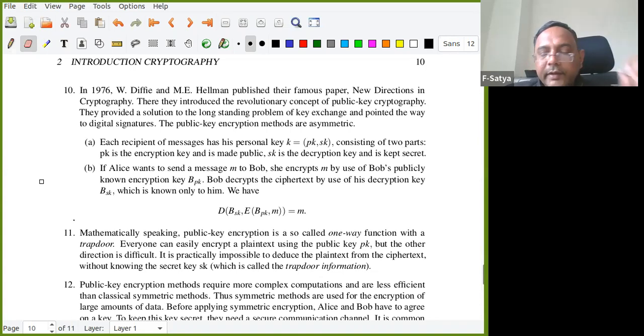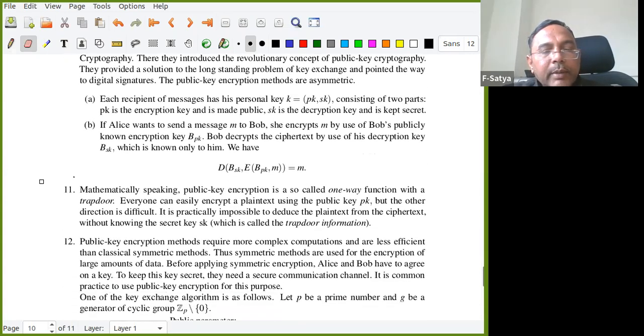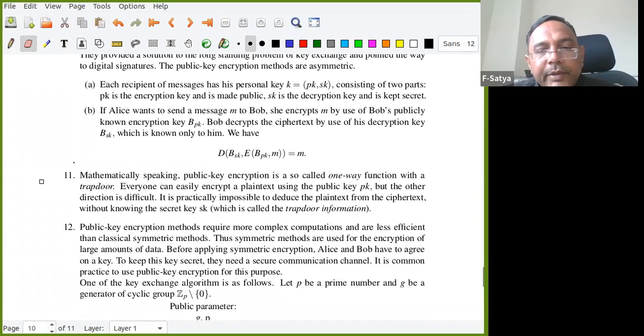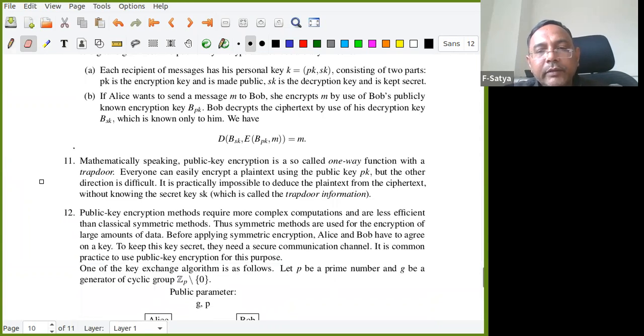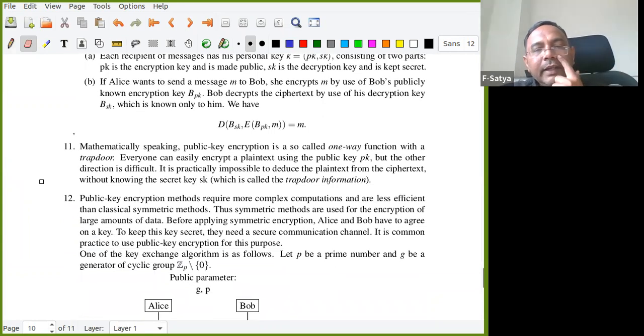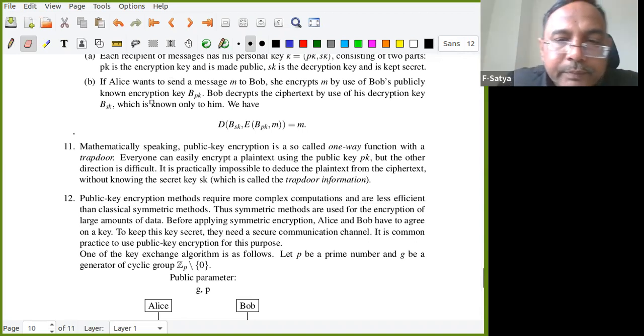Okay, so how to create these things, that is the goal. Mathematically speaking, a public key crypto system is a so-called one-way function. We are using a one-way function with a trapdoor. Everyone can easily encrypt the plain text using the public key PK, but the other direction is difficult. There are many such functions: it is easy to find the images, but once an image is given, you don't know the pre-image. Those are called one-way functions.